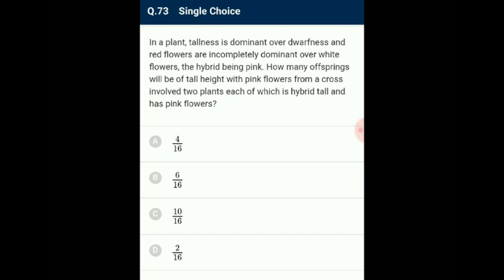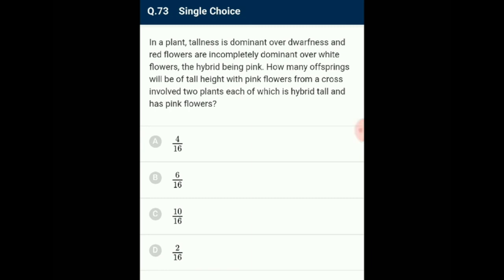Hybrid tall, capital T small t, pink flowers, capital R small r. Hence the cross is between capital T small t, capital R small r and capital T small t, capital R small r. Among the offsprings, only the genotypes capital T capital T, capital R small r and capital T small t, capital R small r are tall